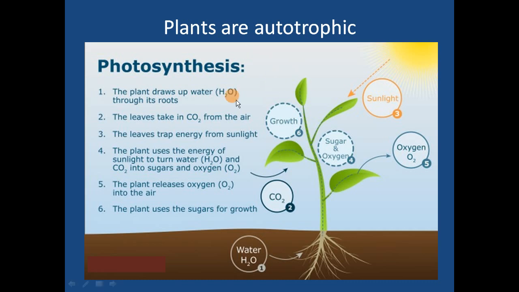The same photosynthesis I have given here in one more diagram. What happens in photosynthesis? They take up water, which is taken by the roots. Then CO2 from the atmosphere and sunlight. As we showed in the previous reaction, sunlight is required and chlorophyll is required, which is present in the green leaves and very young, immature, juvenile stem which is green in color; there also you will find chlorophyll.